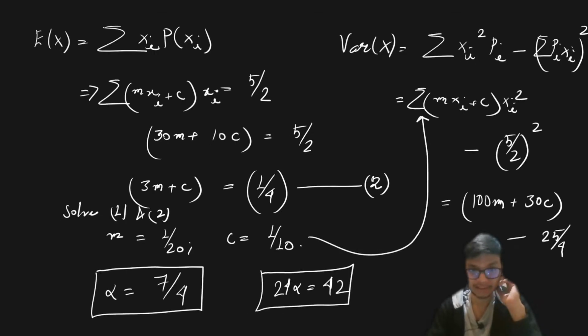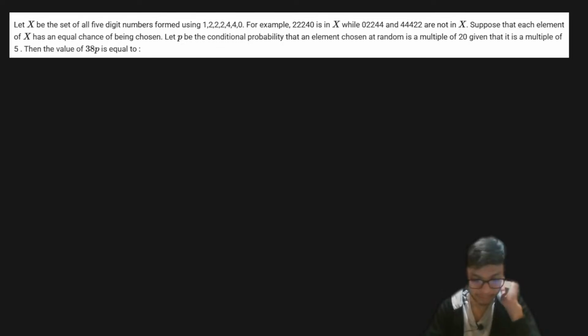Okay. So with this, let's go to the next problem. The next problem is a very interesting problem. Now it's all about a set of 5-digit numbers, and the following digits are given as follows. So we have 3 2s and 2 4s.